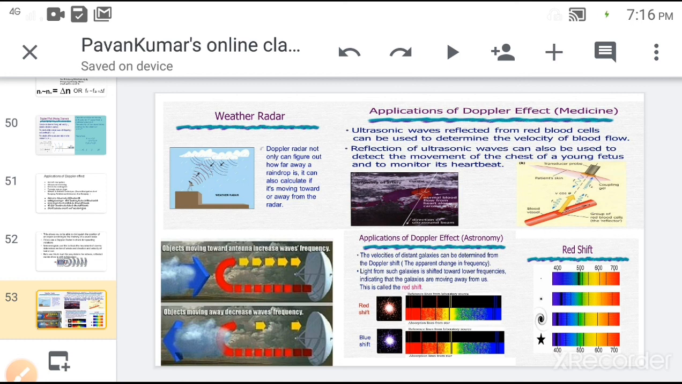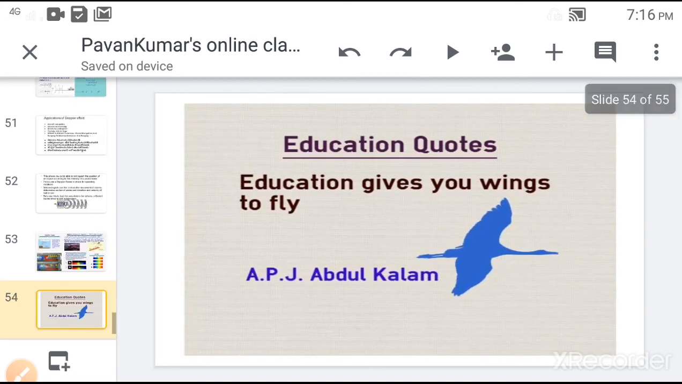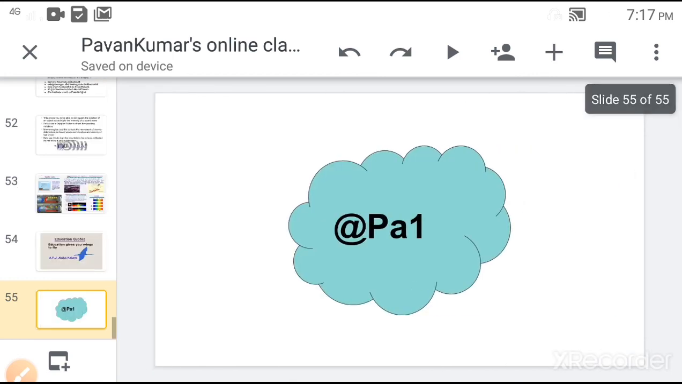That is about the Doppler effect, its cases and applications. This is about the chapter Waves, the first unit in the intermediate second year state syllabus. Thank you one and all.